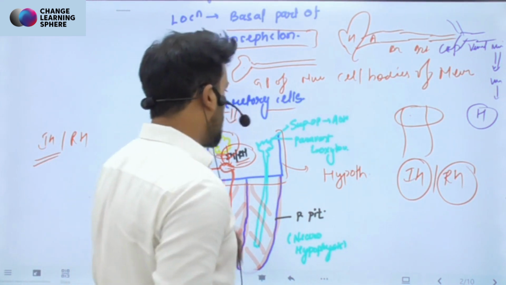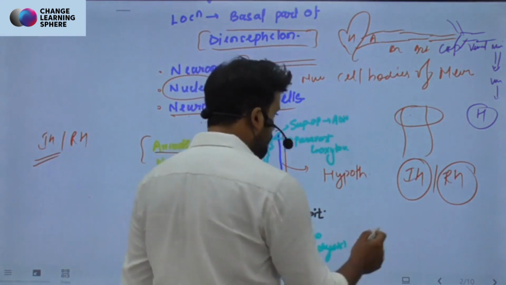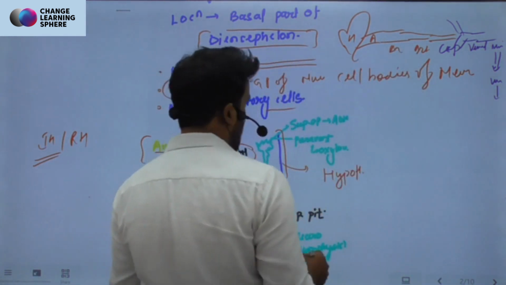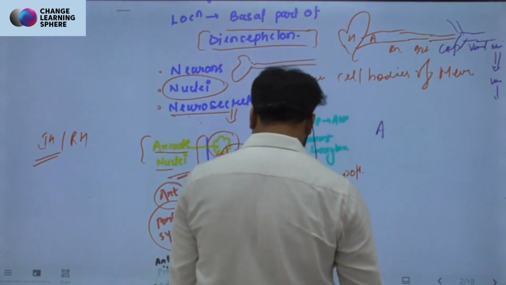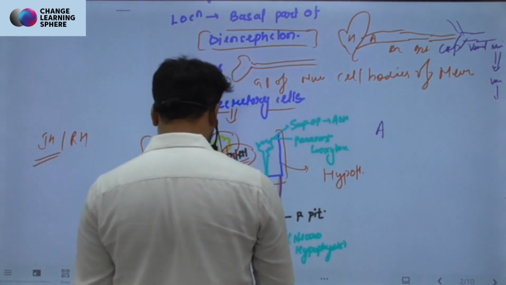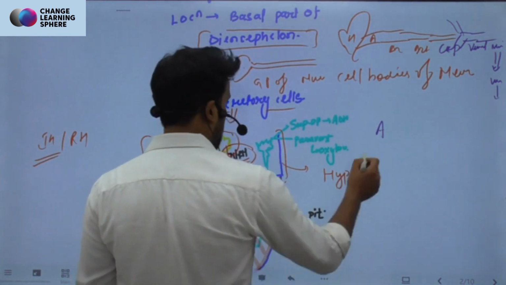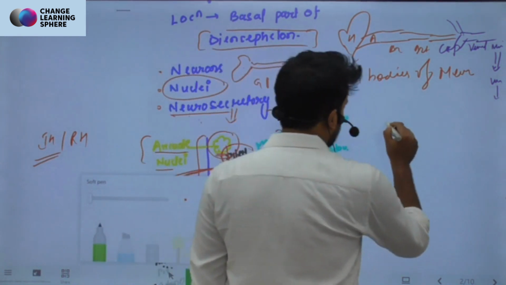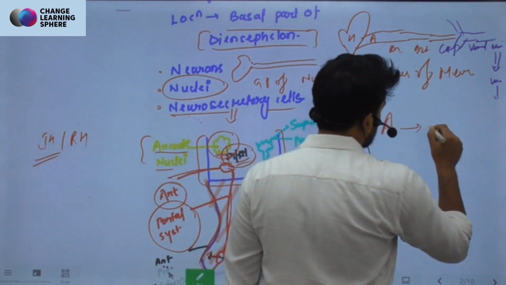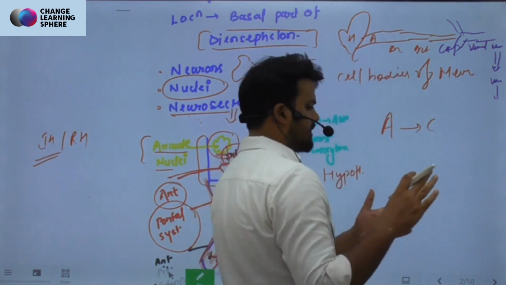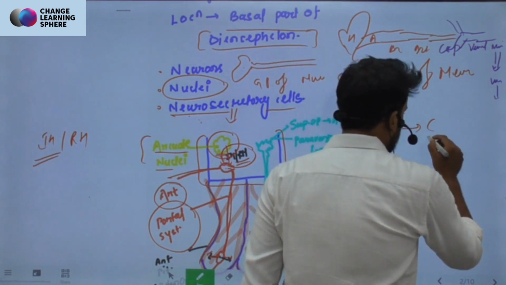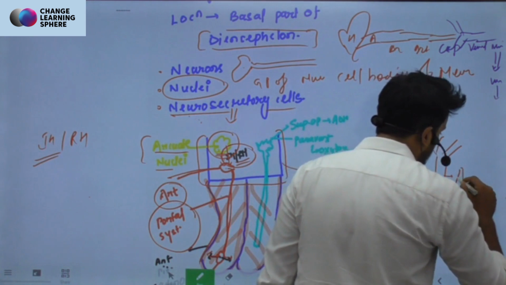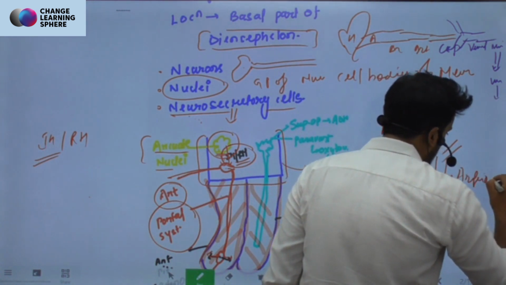But when we talk about the portal system, something else happens. What happens? Artery, okay, make the artery red, so that lots of things can be made easier. So we have this artery, right? It divides into capillaries, further division: artery, arteriole, capillaries. These capillaries again start uniting to form arteriole, right?